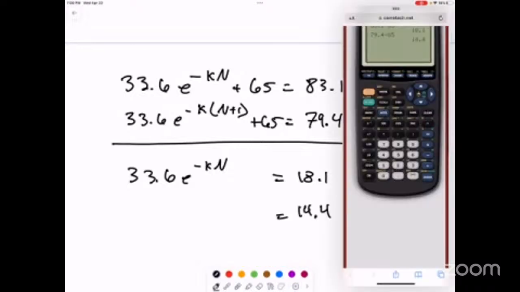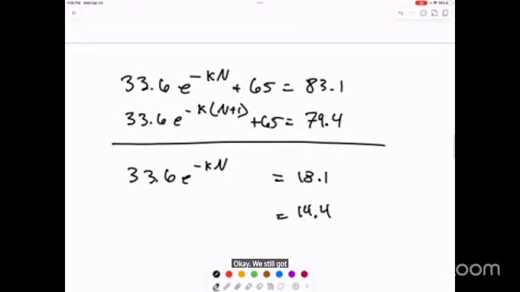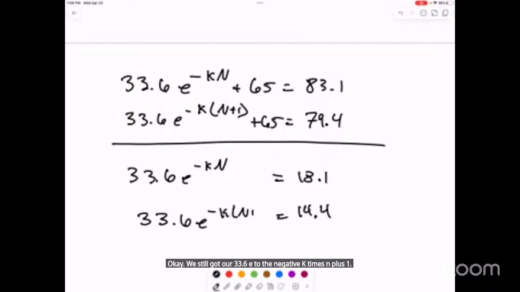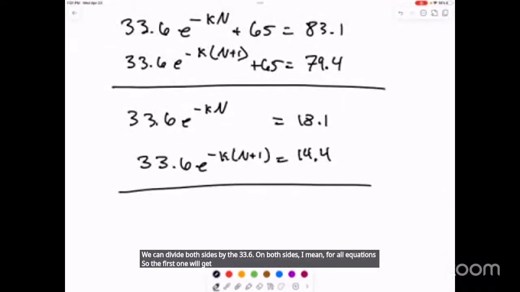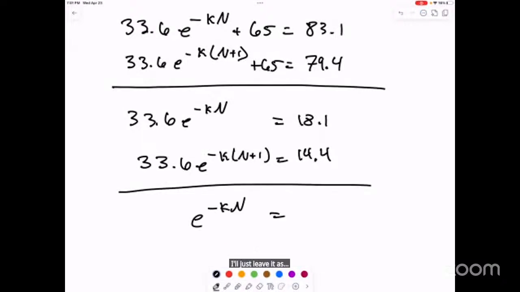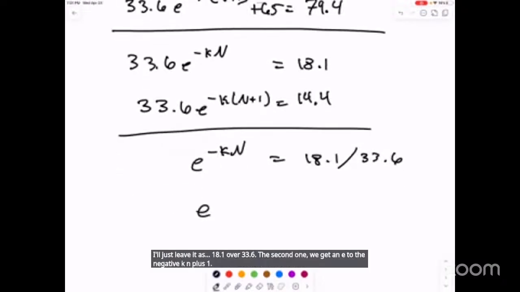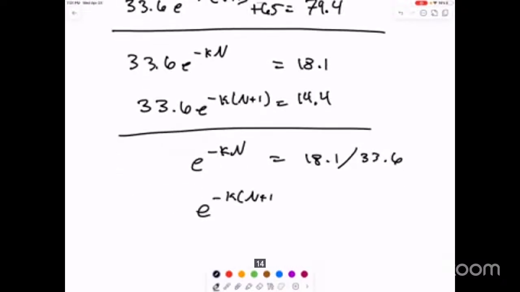We still have our 33.6 e to the negative K times N plus 1. We can divide both sides of all the equations by 33.6. So the first one gives e to the negative KN equals 18.1 over 33.6. The second gives e to the negative K times N plus 1 equals 14.4 over 33.6.